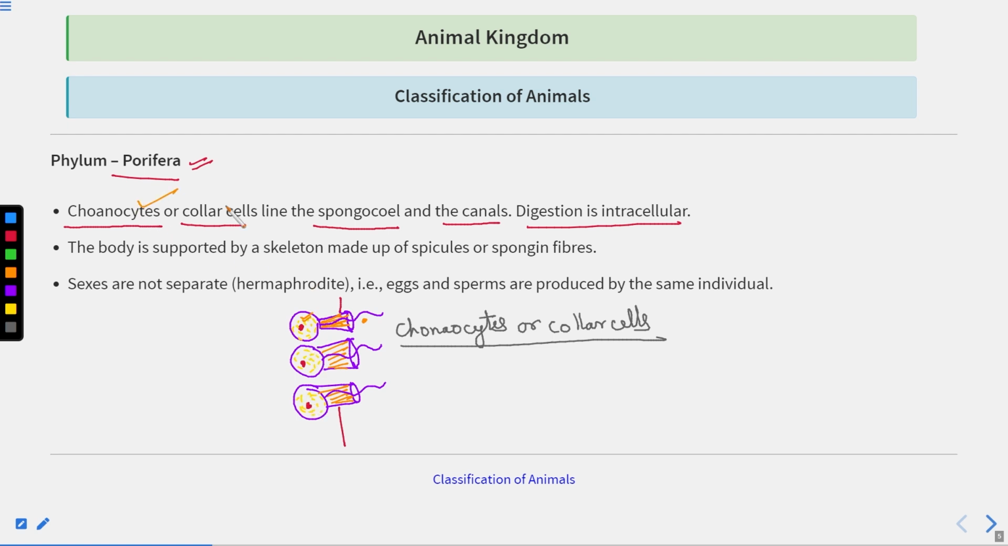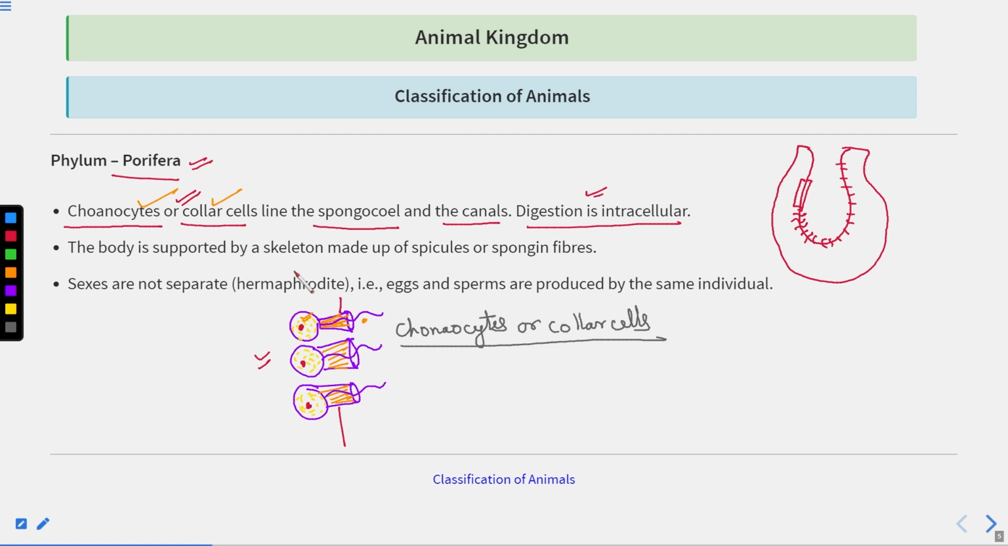Right? So the choanocytes, or the collar cells, line the spongocoel cavity. So where is the spongocoel cavity? The cavity is like this. I have just drawn a small part here. All over, you can see the choanocytes are arranged inside like this. The inner wall lining is made up of these choanocytes or collar cells, right? So digestion is intracellular, right? Digestion doesn't take place outside. It is intracellular, inside the cell.